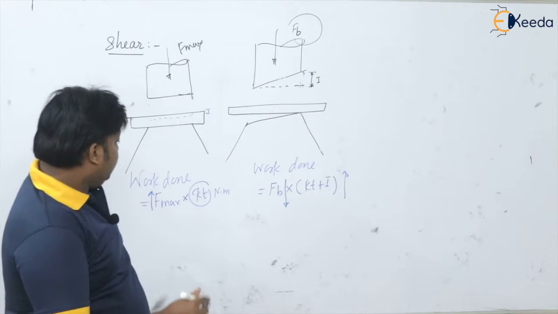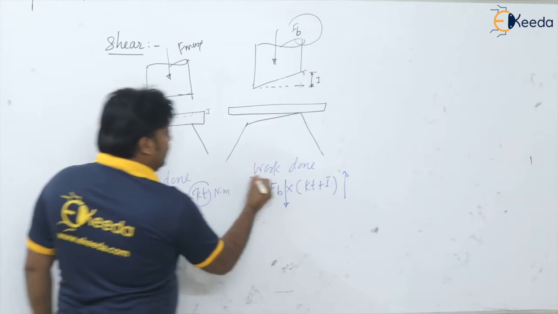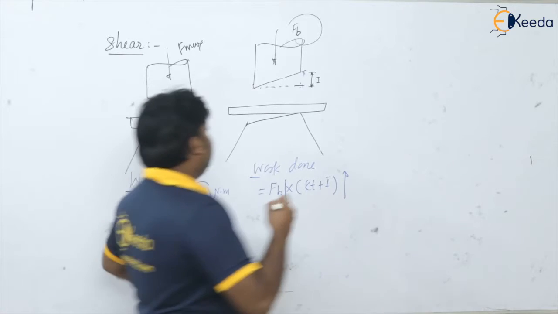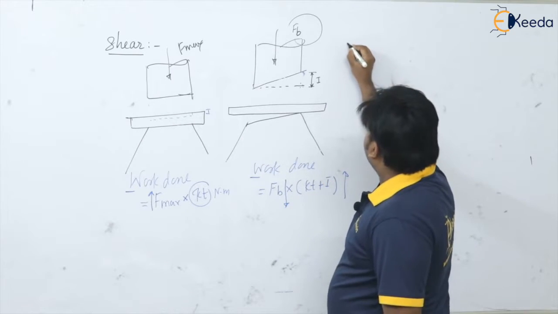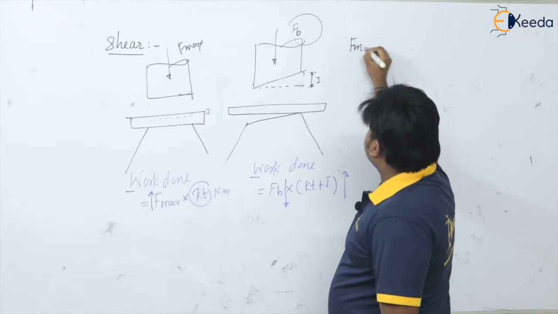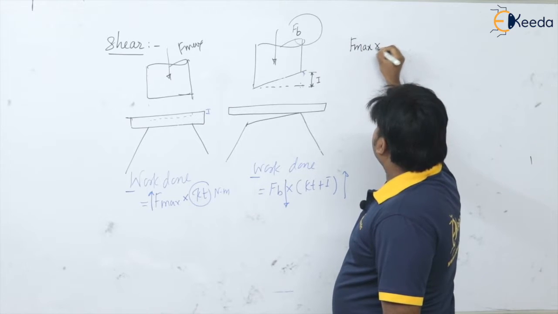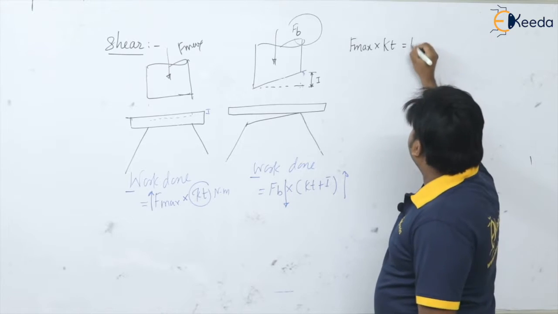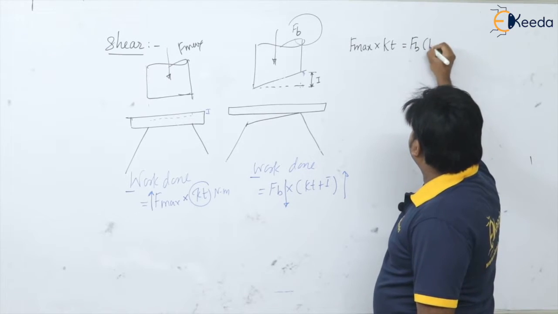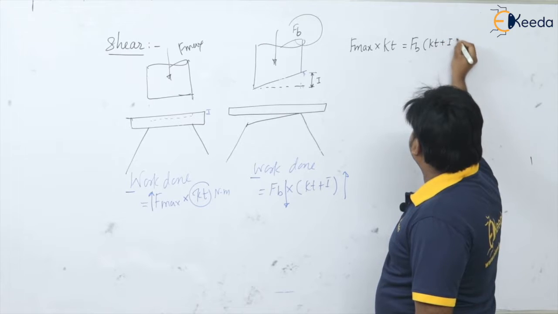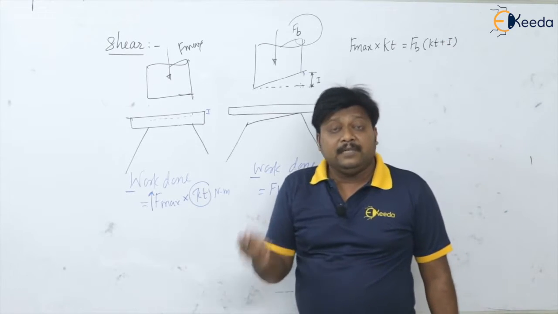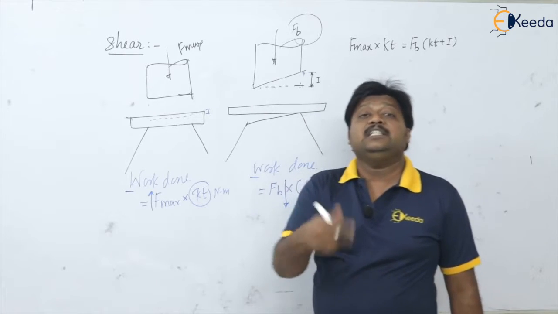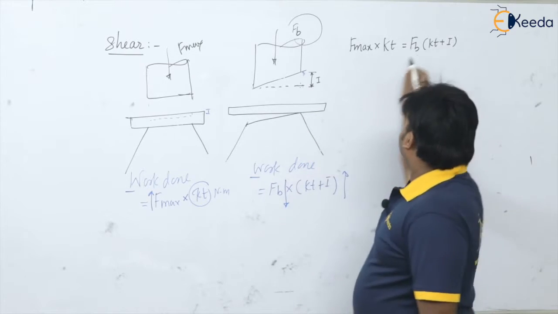Now as I told you, the work done is going to be the same, so equate these two. What we will get? This F max into KT will be equal to FB into KT plus I. Now if anybody asks you to calculate the force when the shear is provided, how to calculate?